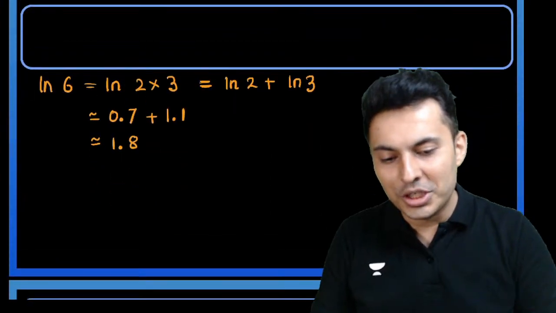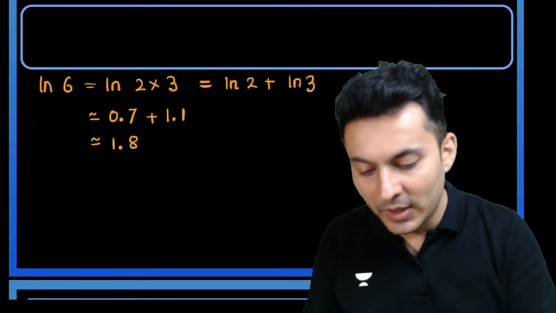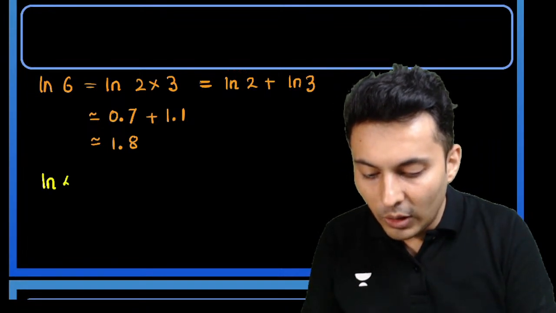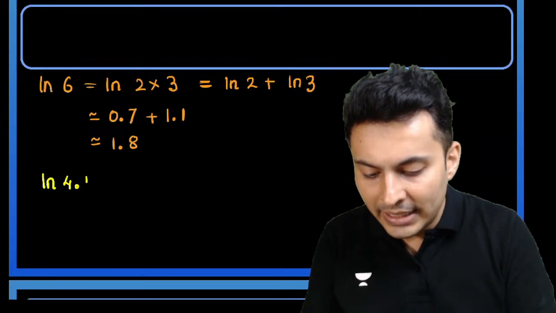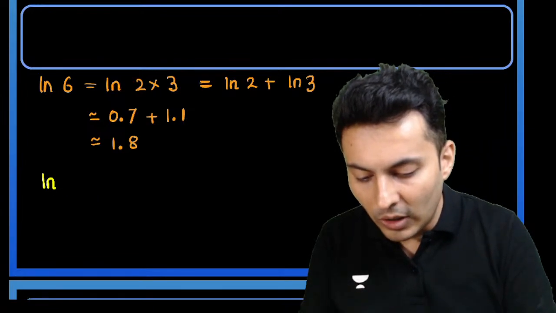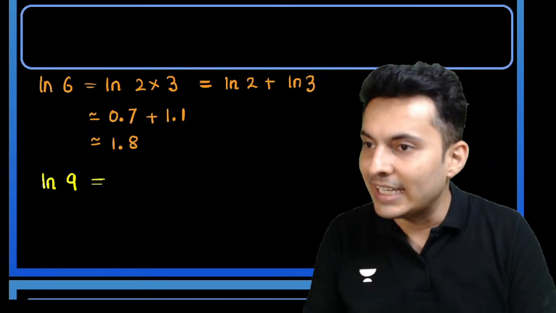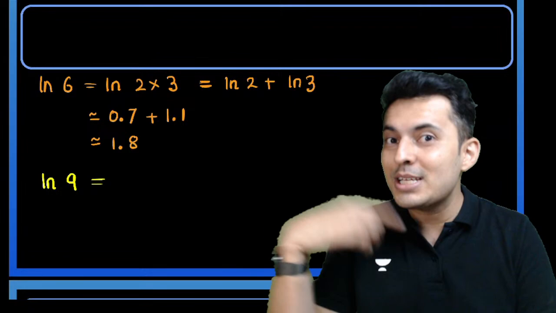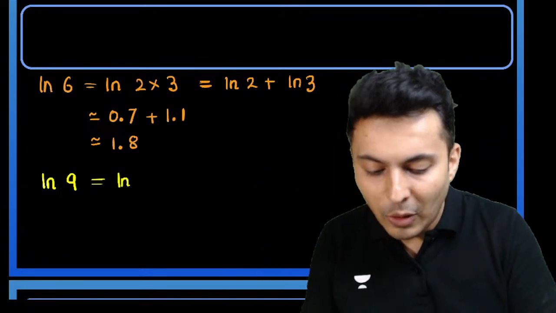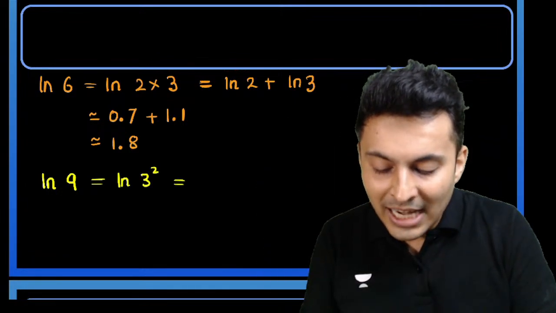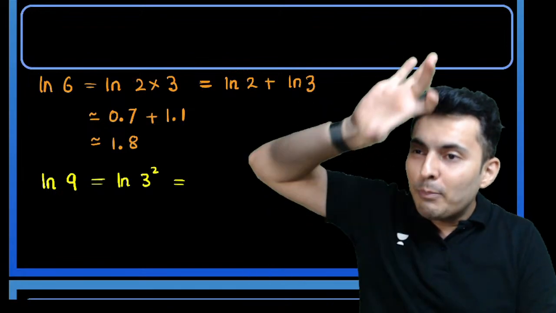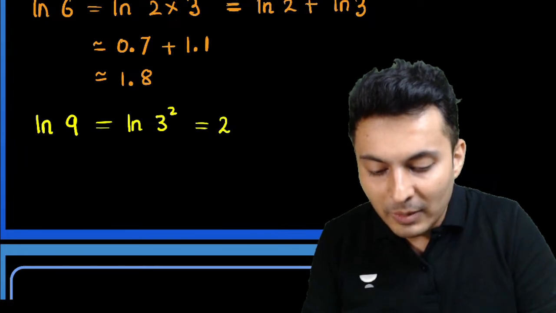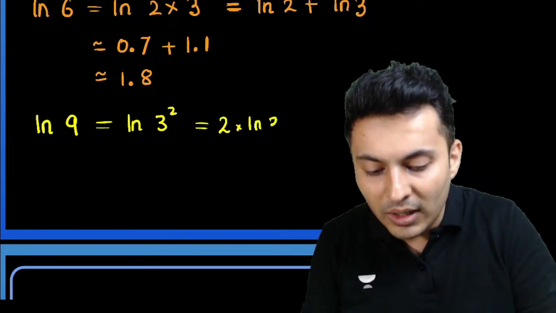Understood? Another question. Shall I give it to you? Okay. Look at this particular question. What if I want to find log of 9? Log of 9. How do I find log of 9? Wait a minute. I can write 3 into 3, which is basically 3 square. Oh, this is log of basically 3 square. And whenever I have some power, that power comes outside. So it will become 2 into log 3.